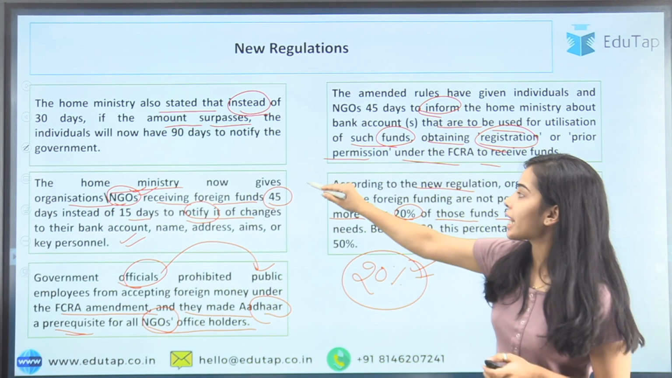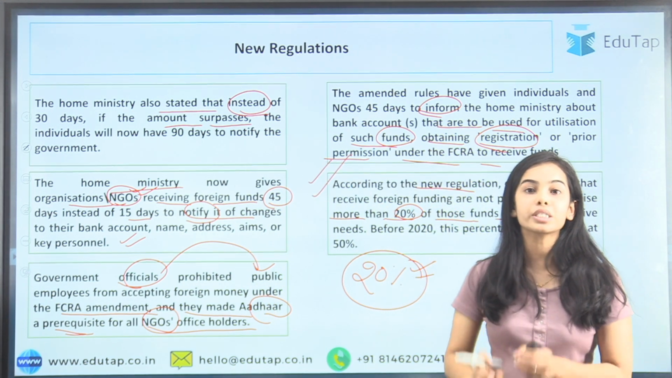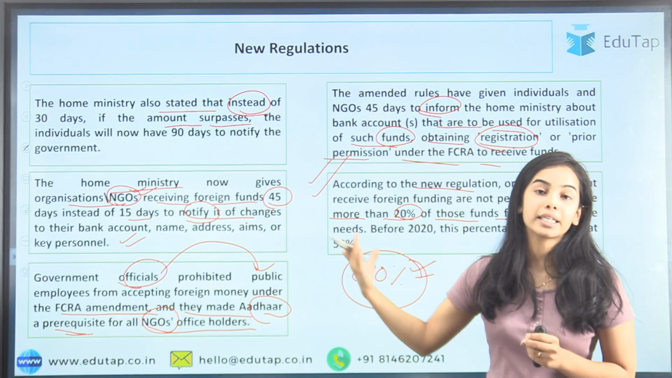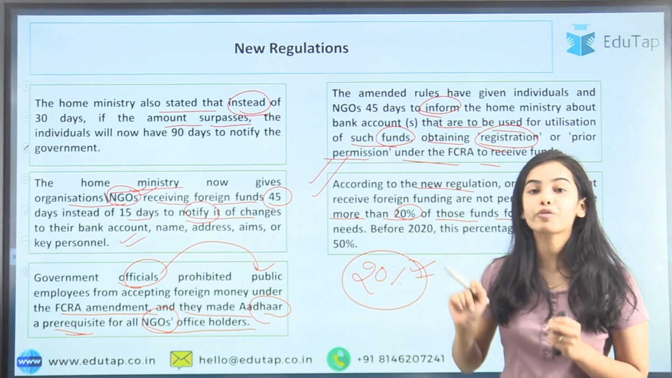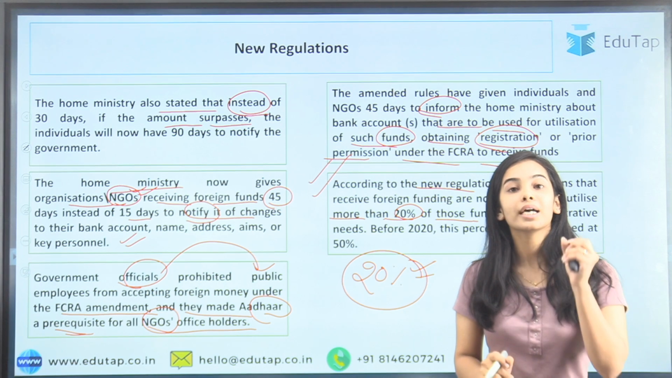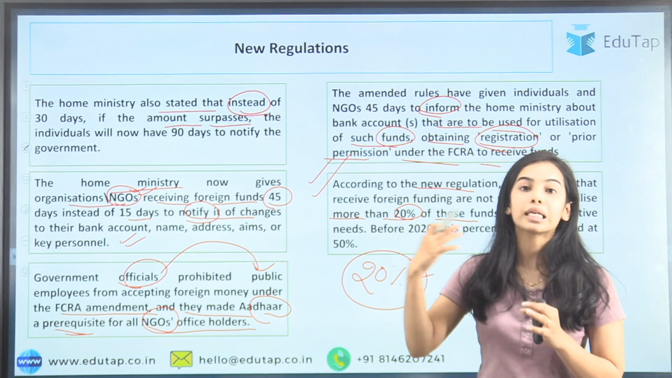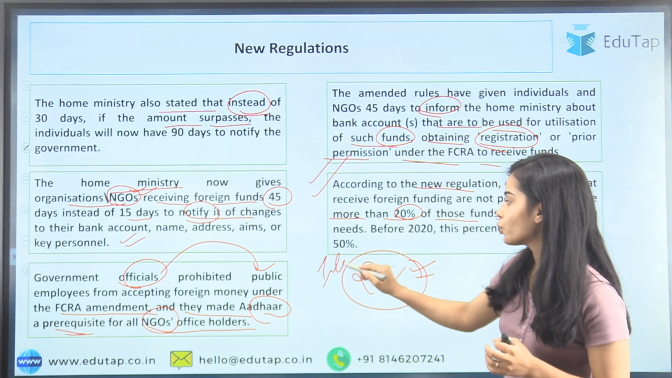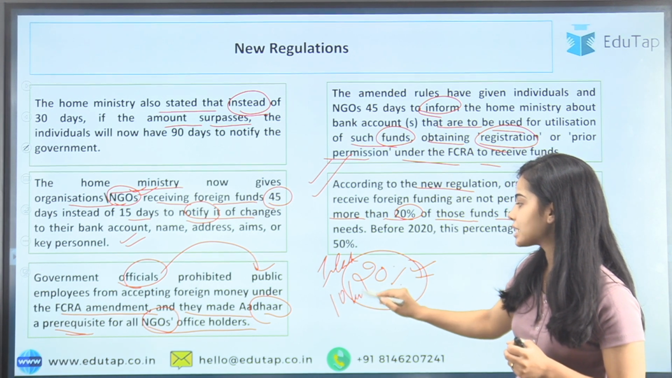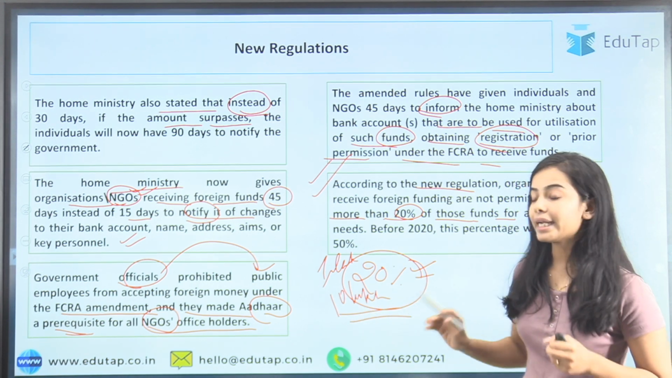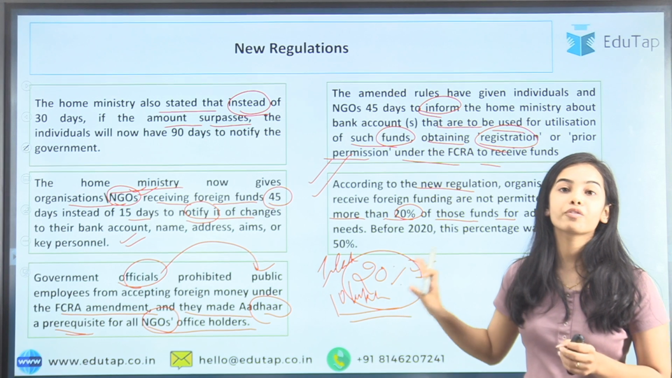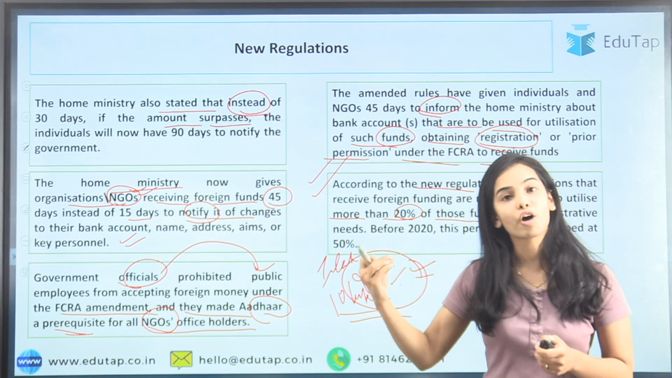Okay, so these are the amendments, these are the new regulations under the FCR Act, and you have to remember that the most important change that has been made is to increase the limit from 1 lakh to 10 lakh. Now the individuals, the Indians, can receive up to 10 lakh without notifying the government authorities.